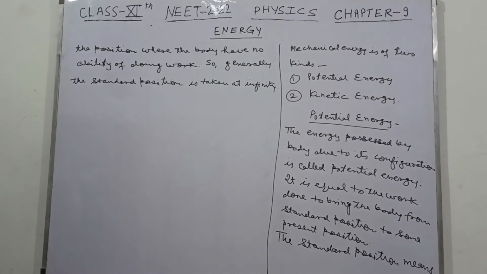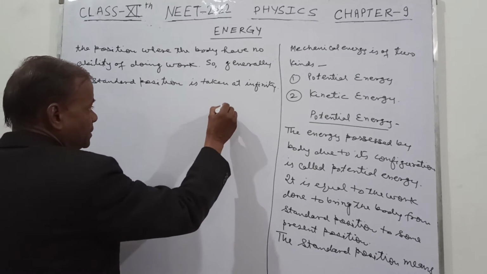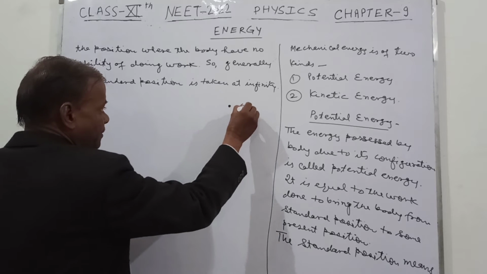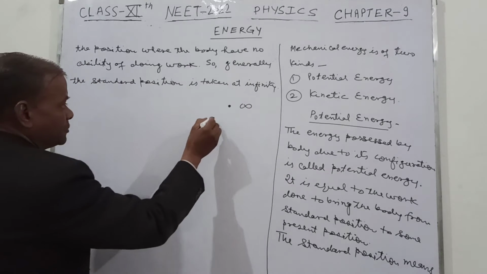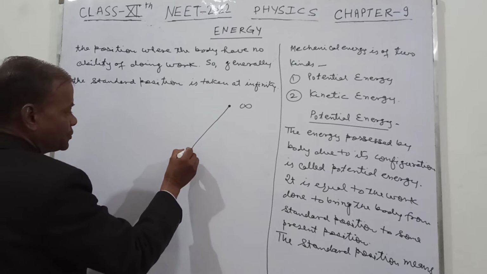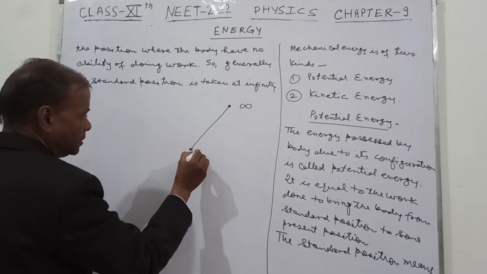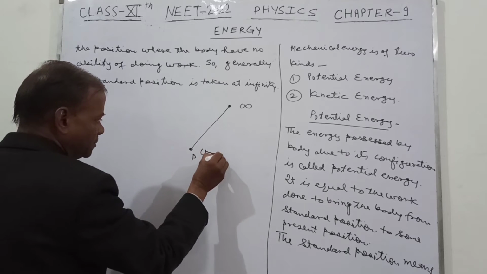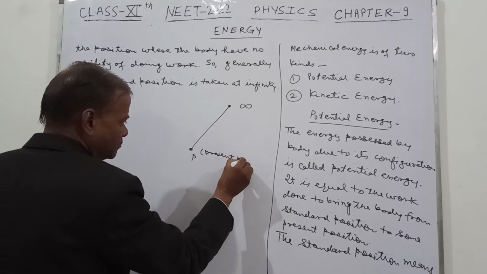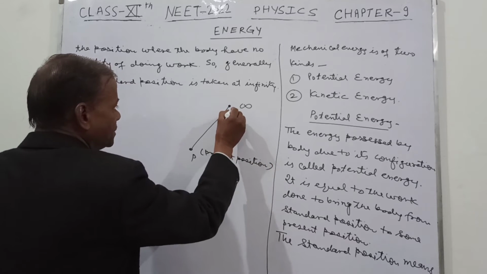It means what? Suppose this is the standard position, now at infinity, and suppose the body is brought here. This is the present position, P. This is the standard position.